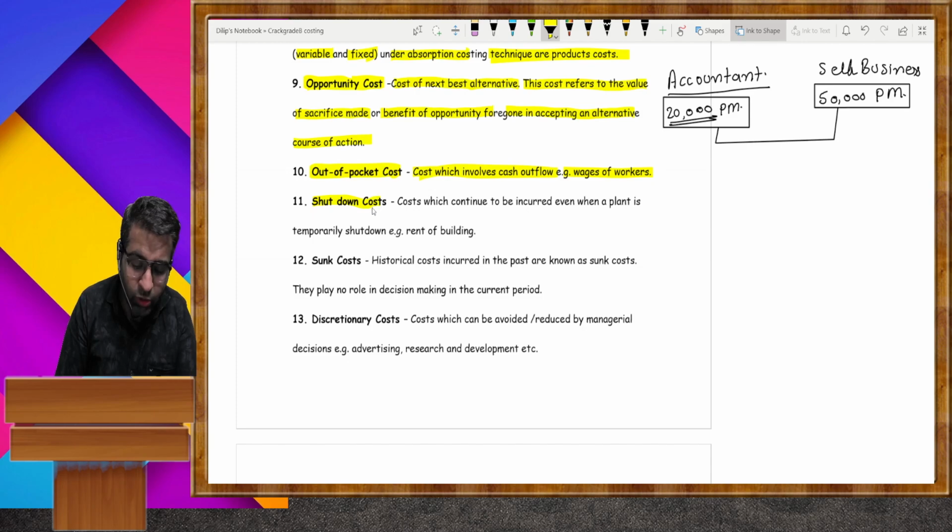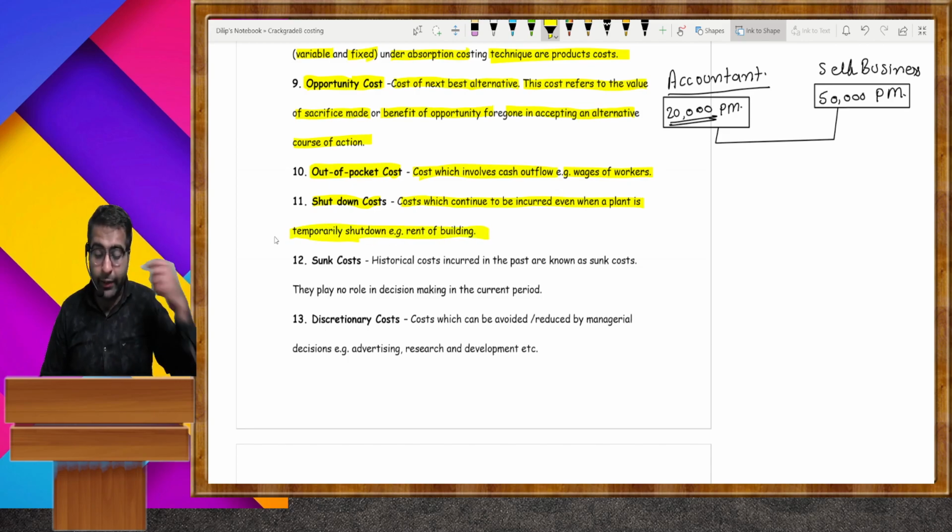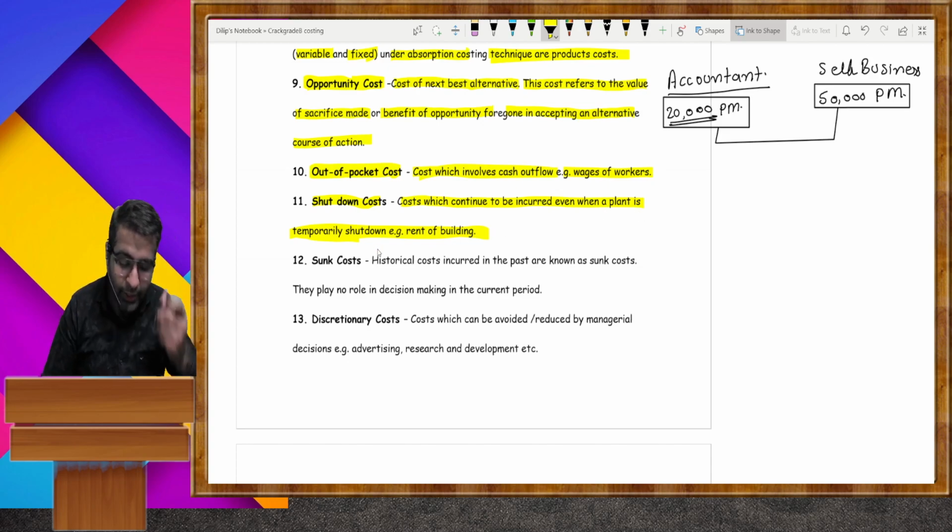Next, shutdown cost. Costs which continue to be incurred even when a plant is temporarily shut down, for example, rent of a building. Next, sunk cost. Now, what is sunk cost?